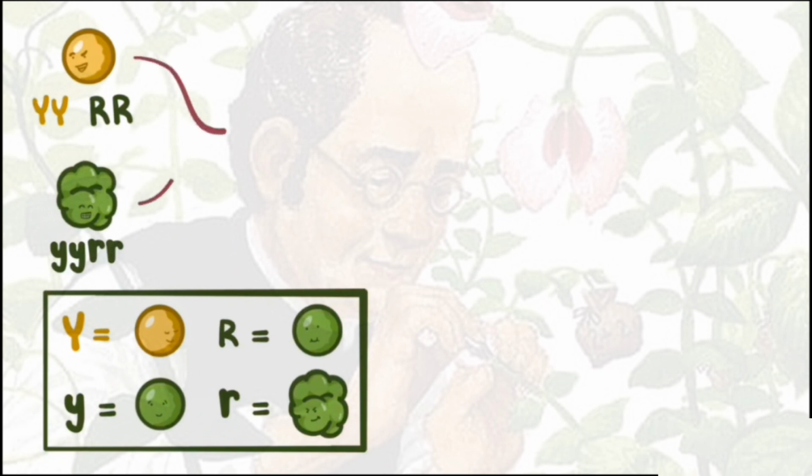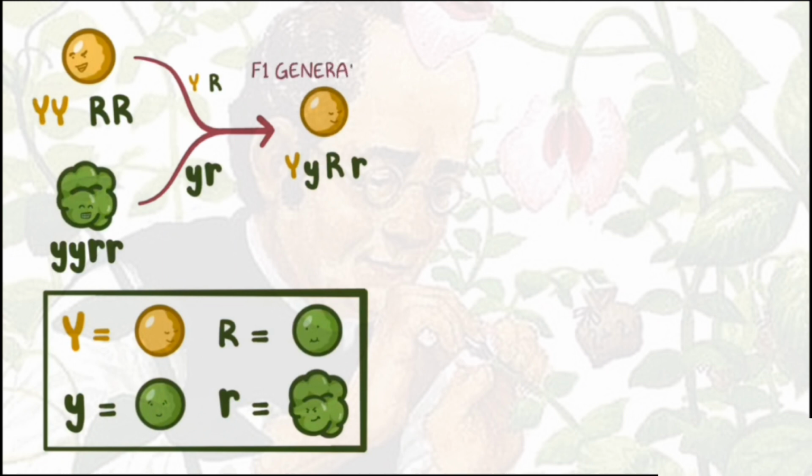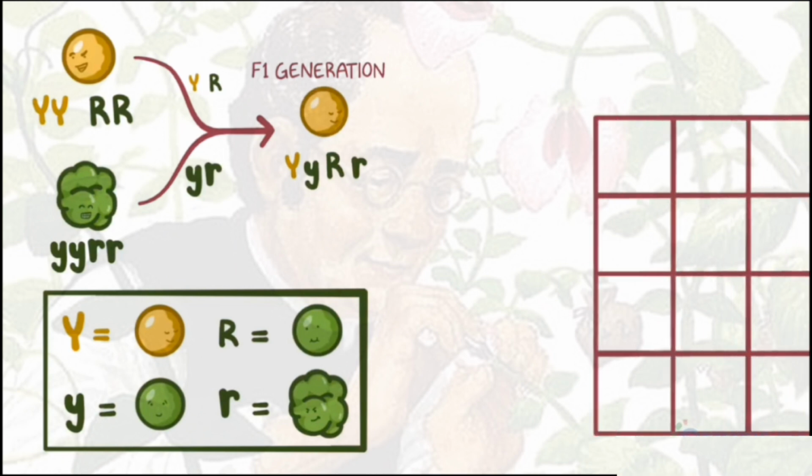So Mendel cross-pollinated these two plants, and the result was that all of the plants in the F1 generation got capital Y, capital R from one parent, and lowercase y, lowercase r from the other parent, and therefore were capital Y, lowercase y, capital R, lowercase r. So far, so good. But then Mendel bred two of these F1 plants with one another, and things got interesting. Let's put this in a Punnett square.